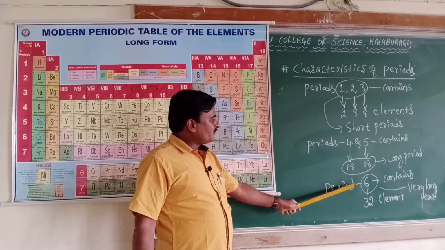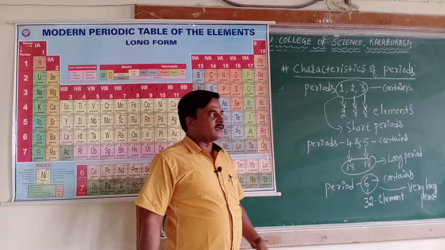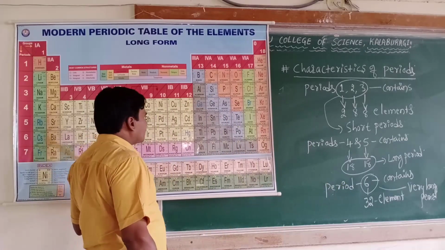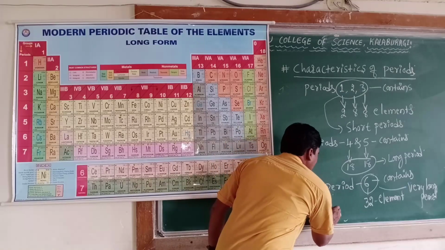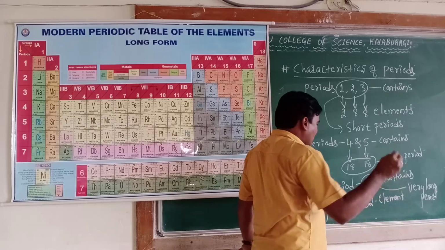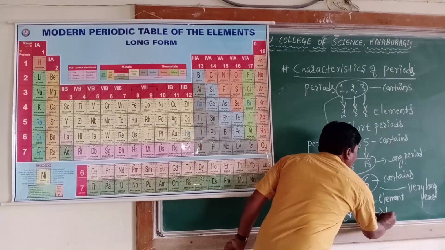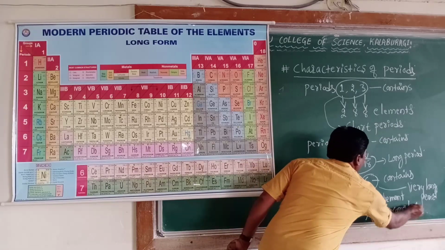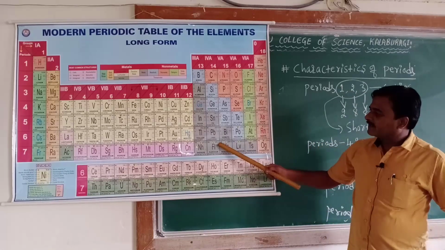Period 6 contains 32 elements and is said to be a very long period. Period number 7 is said to be an incomplete period, as the discovery is still under continuation.